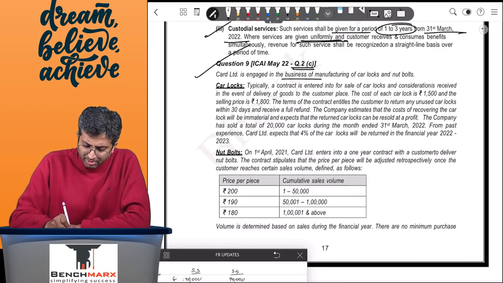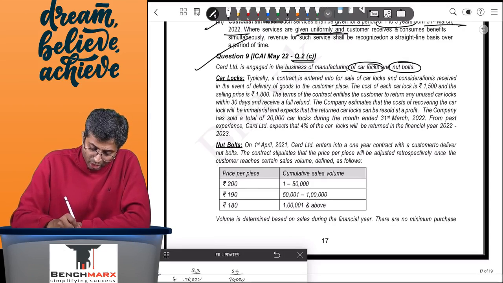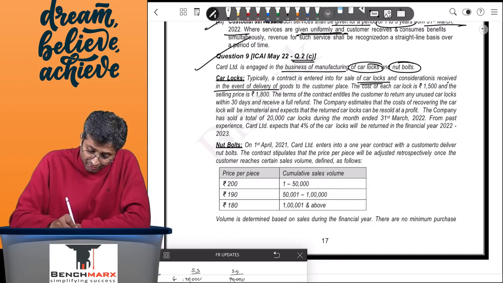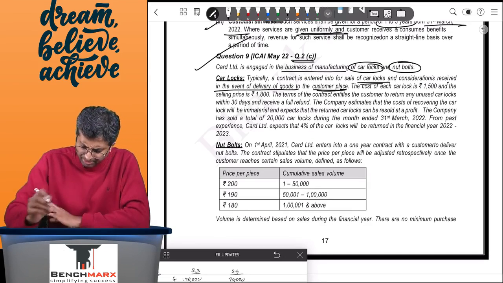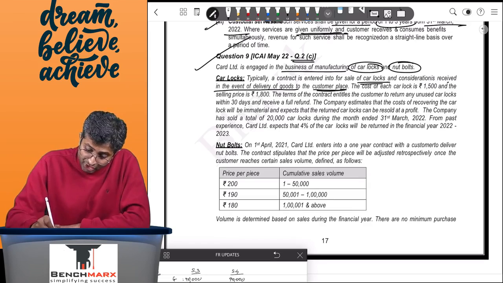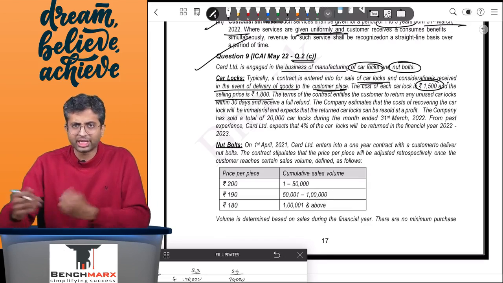Card Limited is engaged in the manufacturing business of car locks and nut bolts. For car locks, typically a contract is entered for the sale of car locks, and consideration is received in the event of delivery of the goods to the customer's place. The cost of each car lock is 1500 and the selling price is 1800. So on sale, I will get 1800.